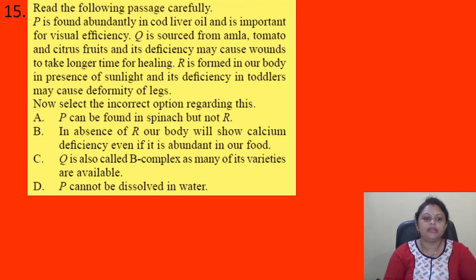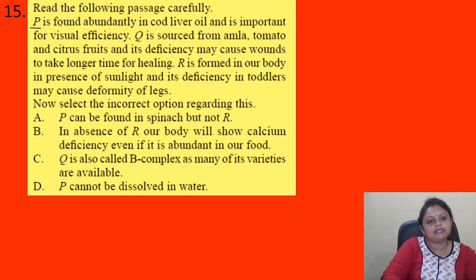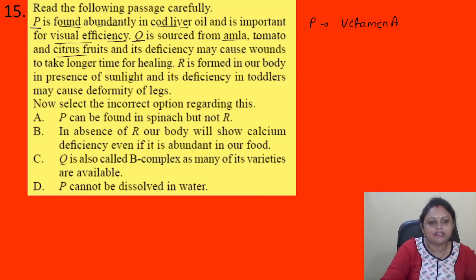Okay. So here what is given? P is found abundantly in cod liver oil and important for visual efficiency. So we can say that P is vitamin A. Then Q is sourced from amla, tomato, citrus fruit and deficiency may cause wounds to take longer time for healing.